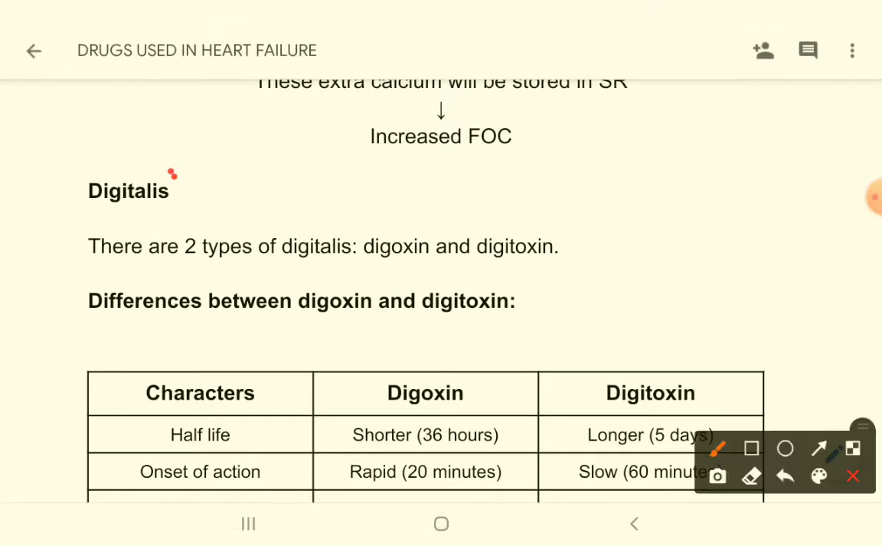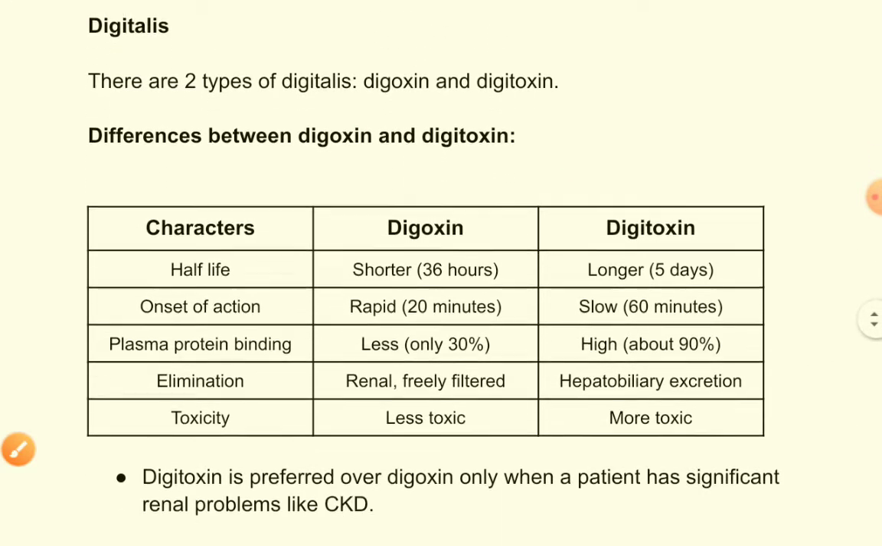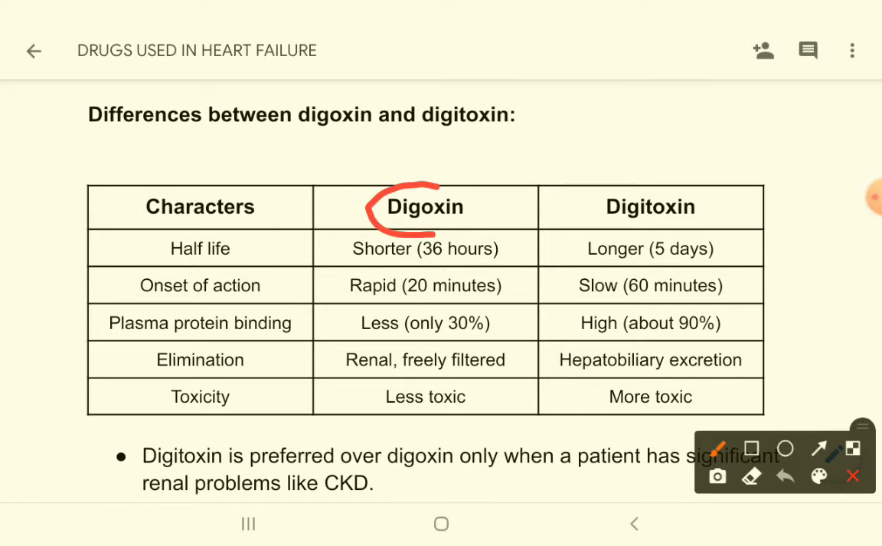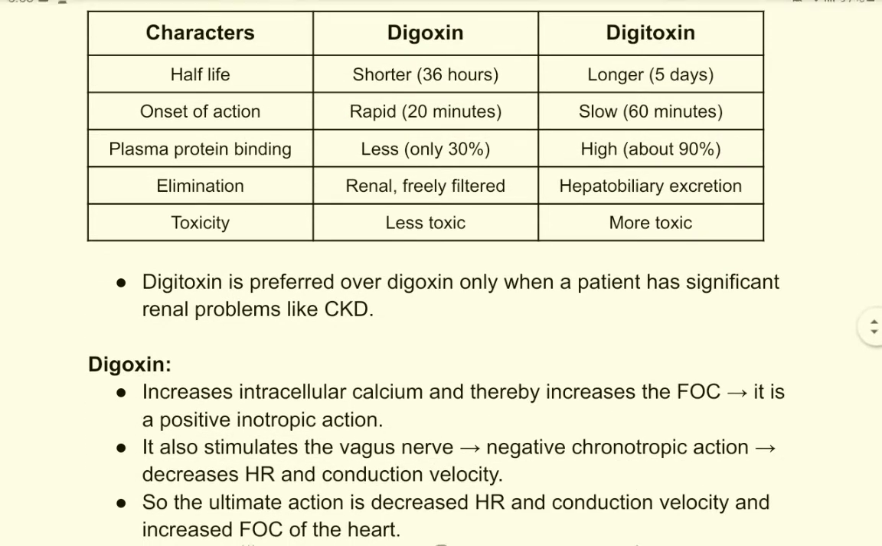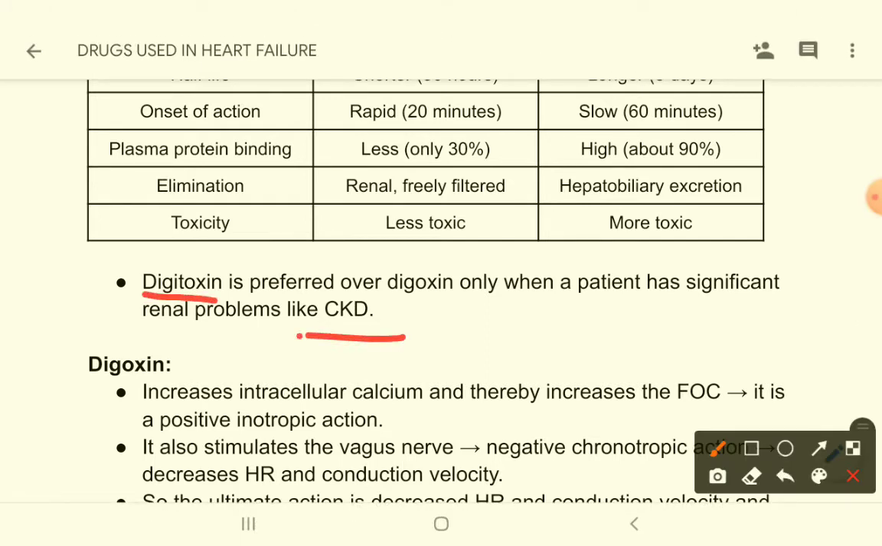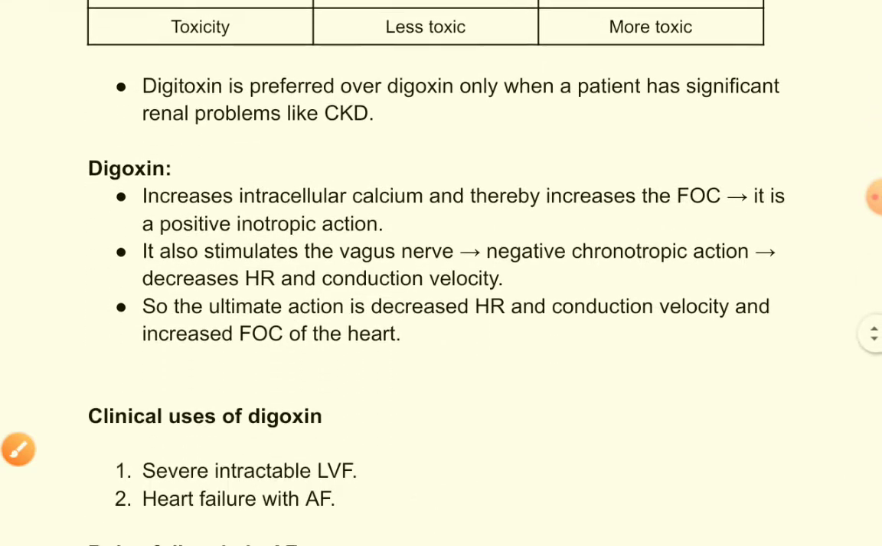Let's talk about digitalis. There are 2 types of digitalis, digoxin and digitoxin, and we mainly use digoxin, not digitoxin, because digitoxin is more toxic and its onset of action is slow, whereas digoxin onset is very rapid. Digoxin is excreted via the kidney and digitoxin is excreted via the hepatobiliary route. So we prefer digitoxin over digoxin in only CKD patients, patients with renal failure.